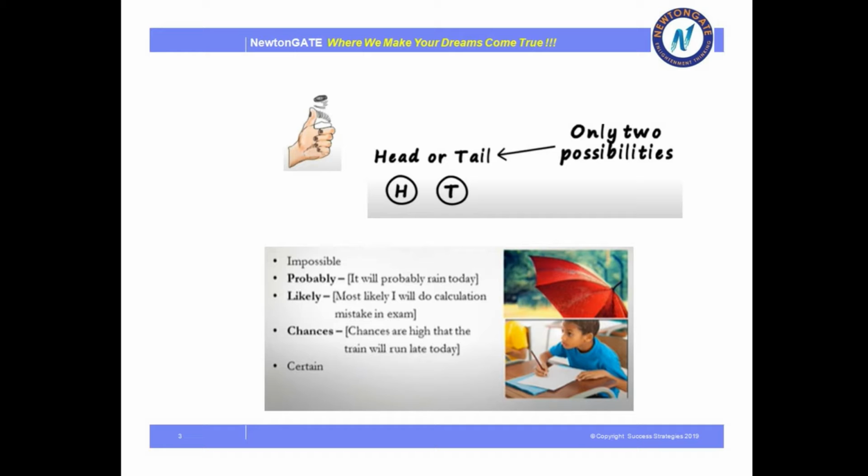The common terms that we generally use while expressing the chances of probability are impossible, probably, likely, chances and certain. With these words also you can see that it ranges from impossible to certain. Impossible means, as you know, that it is very difficult to happen, almost not going to happen, whereas slowly it is coming to the point where we are actually sure that the event is going to happen.